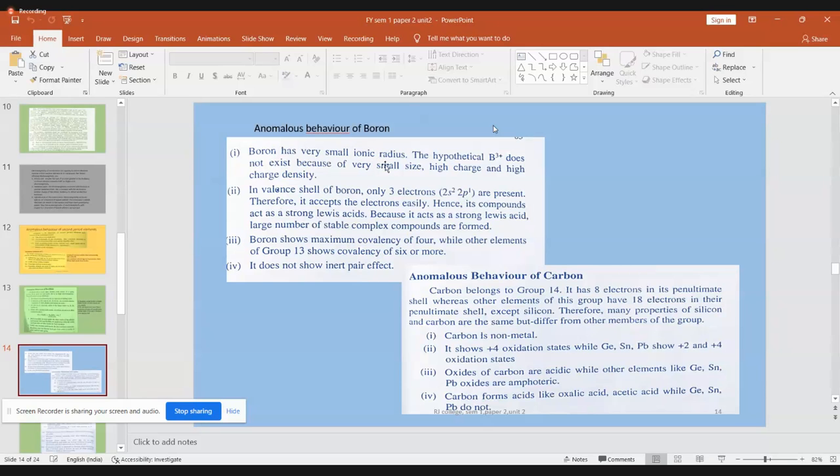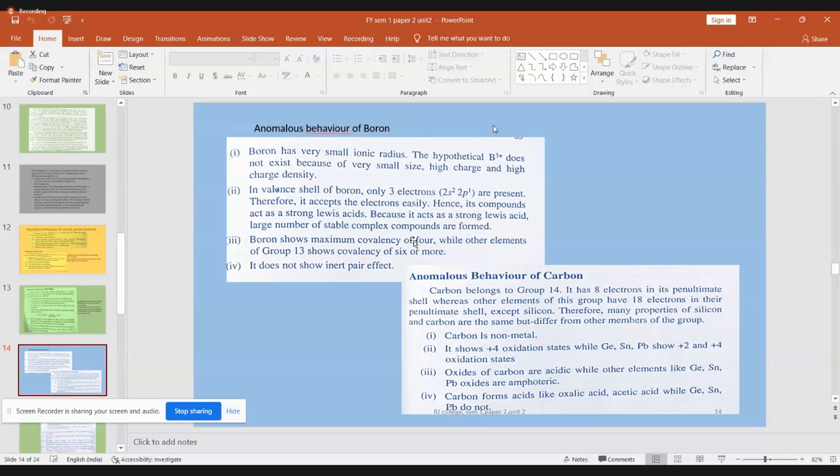So thus, these are the 4 points which are characteristic for boron, and therefore they become the anomalous behavior of boron. Now let us see what it is with reference to carbon. So hope you understand about boron. Small size, B3+ does not exist. It is only hypothetical. If at all, it will exist as a diborane, a dimer. And when it forms a dimer, it will form 4 covalent bonds.